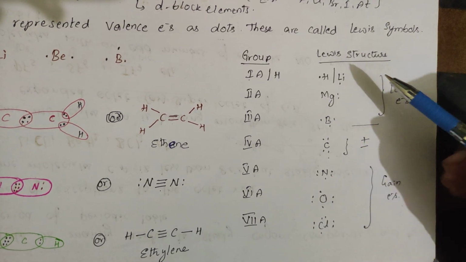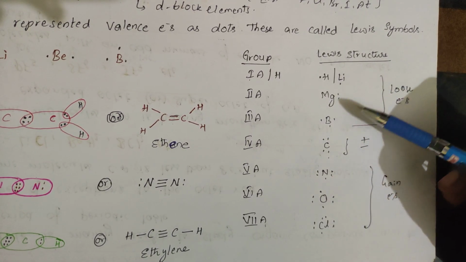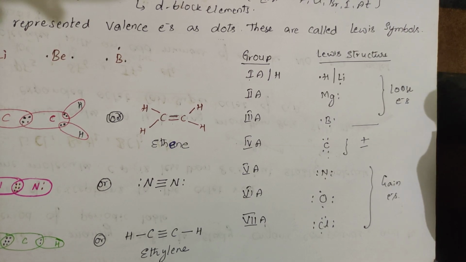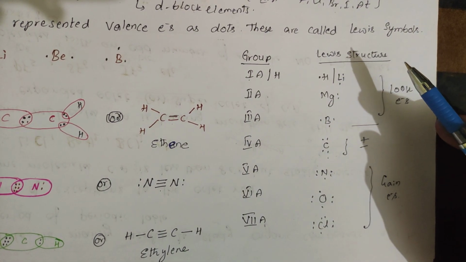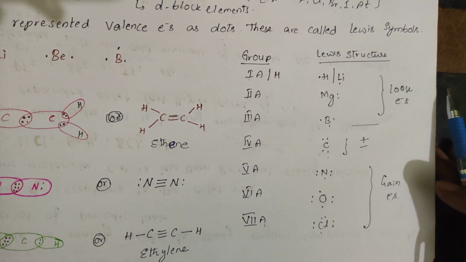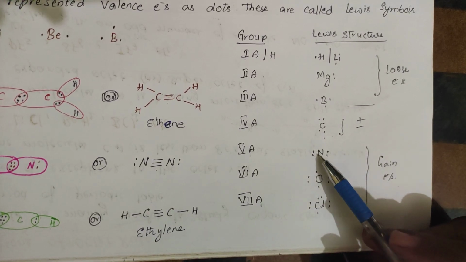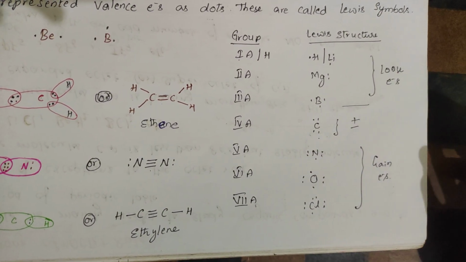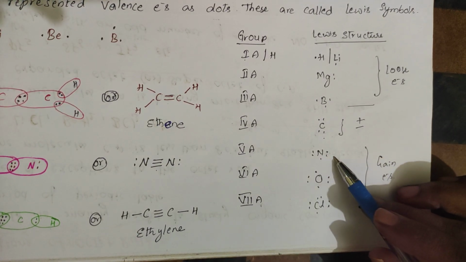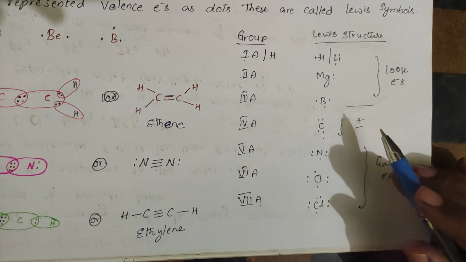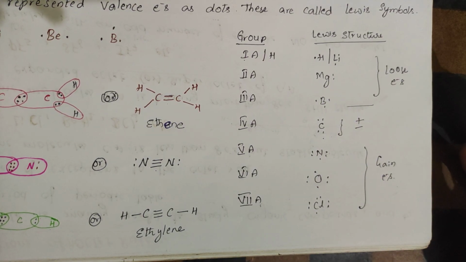See, groups 1, 2 and 3 are very ready to lose electrons, so that they get the octet configuration. Lithium gets a duplet configuration. And groups 5, 6, 7 are ready to gain electrons. Instead of losing 5, it is very easy to take 3, so it takes 3 electrons. By taking electrons, the element attains a negative charge. If it loses electrons, it attains a positive charge.